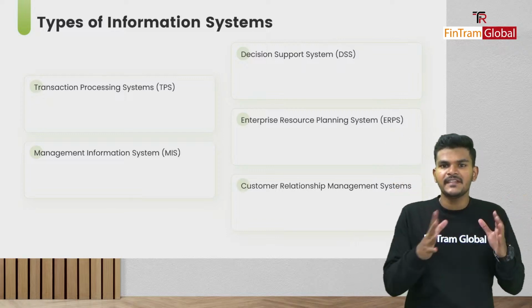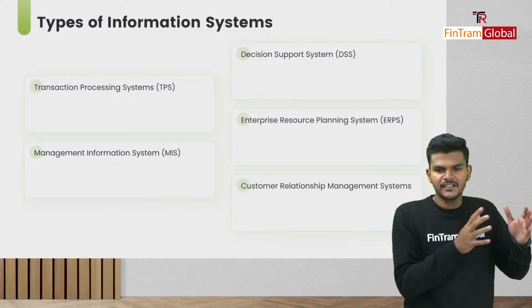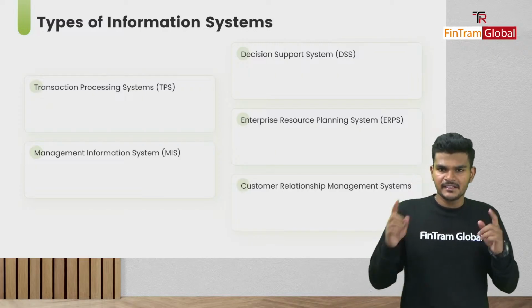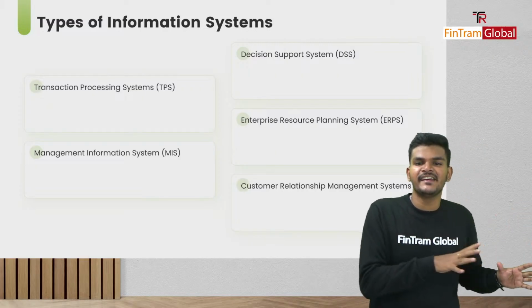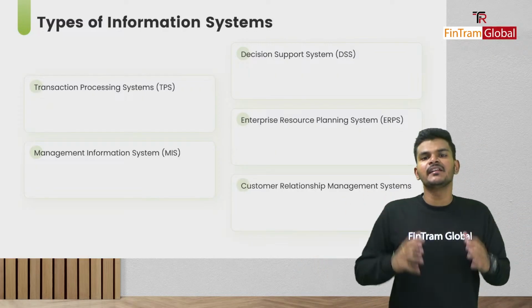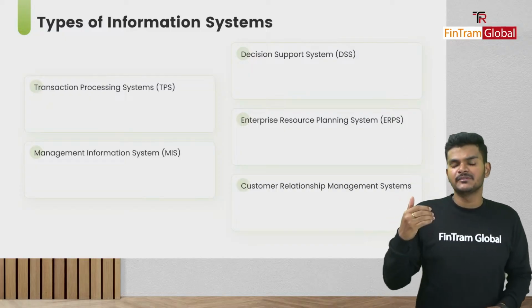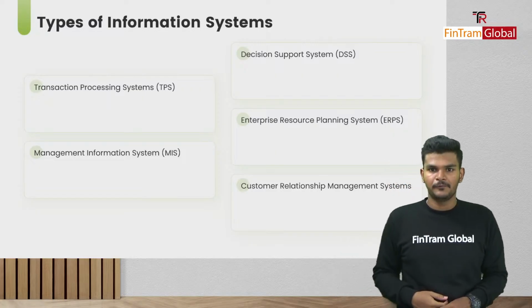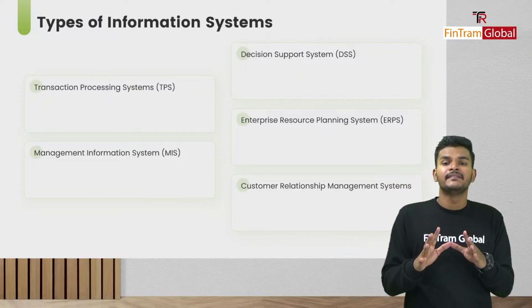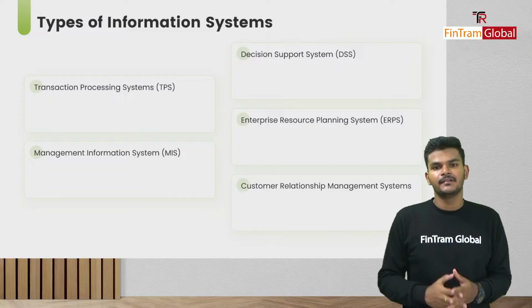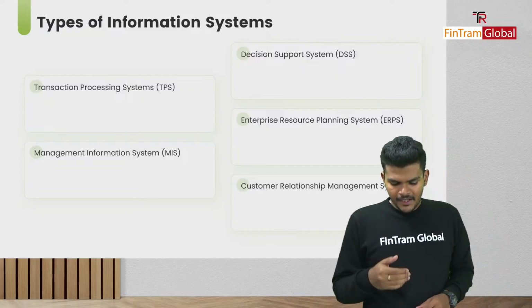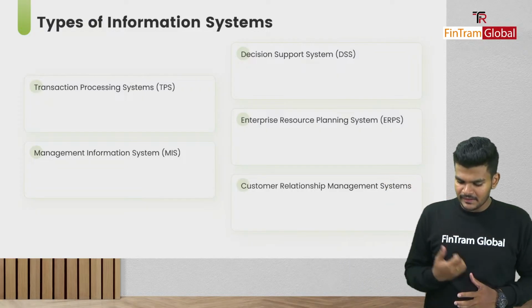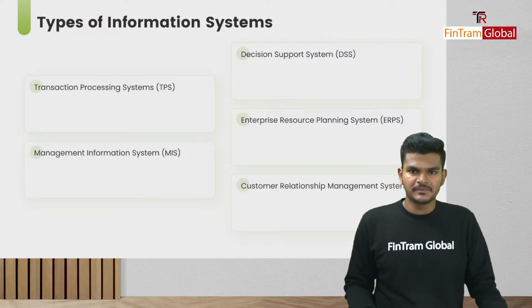Okay folks, all of these things used to be different step-by-step processes, right? But this one particular software can integrate all of these activities in a single point, right? This is what the key benefit of an enterprise resource planning system is all about. Okay folks, it is a single system that coordinates several activities. Simple as that. And finally, there is this modern concept known as customer relationship management systems as well.